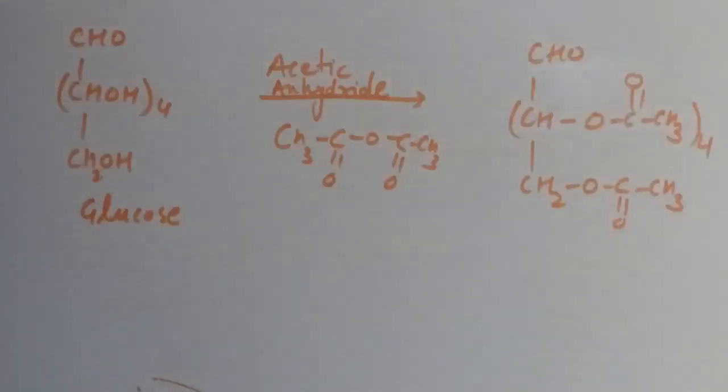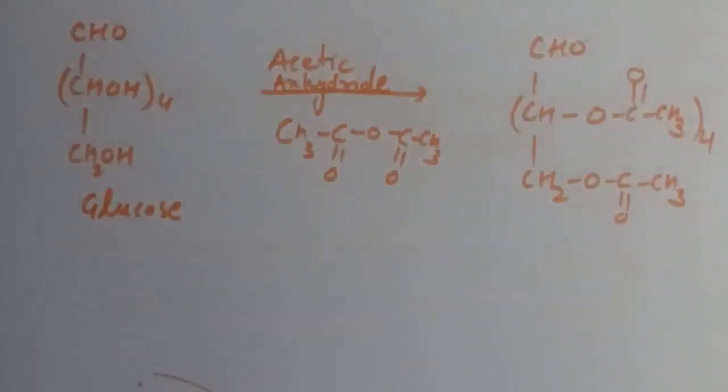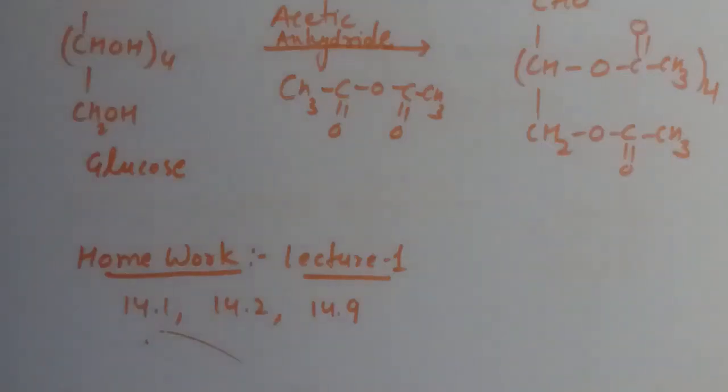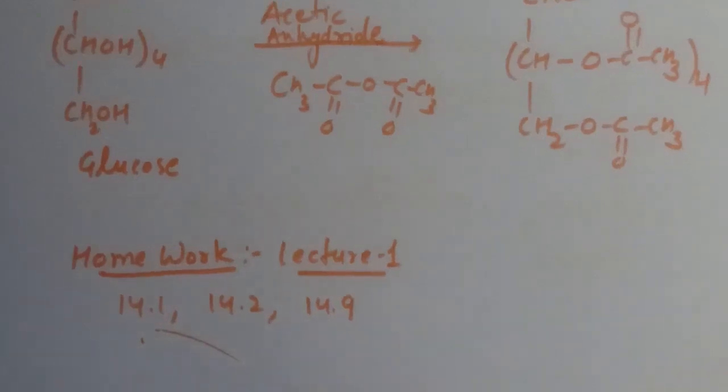So these are the 5 reactions. In the next lecture we will discuss the Fischer structure of glucose, the cyclic structure of glucose and the structure of fructose. After doing this you can solve NCERT exercise question numbers 14.1, 14.2 and 14.9.